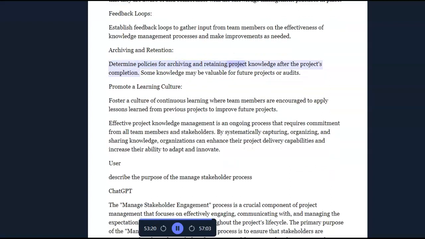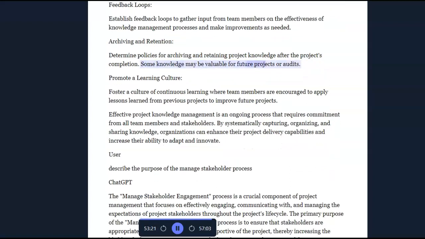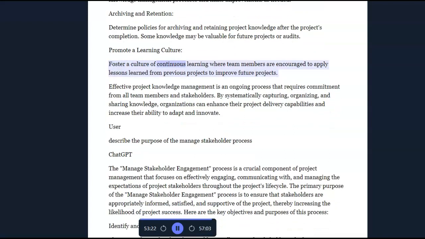Archiving and retention. Determine policies for archiving and retaining project knowledge after the project's completion. Some knowledge may be valuable for future projects or audits. Promote a learning culture. Foster a culture of continuous learning where team members are encouraged to apply lessons learned from previous projects to improve future projects.